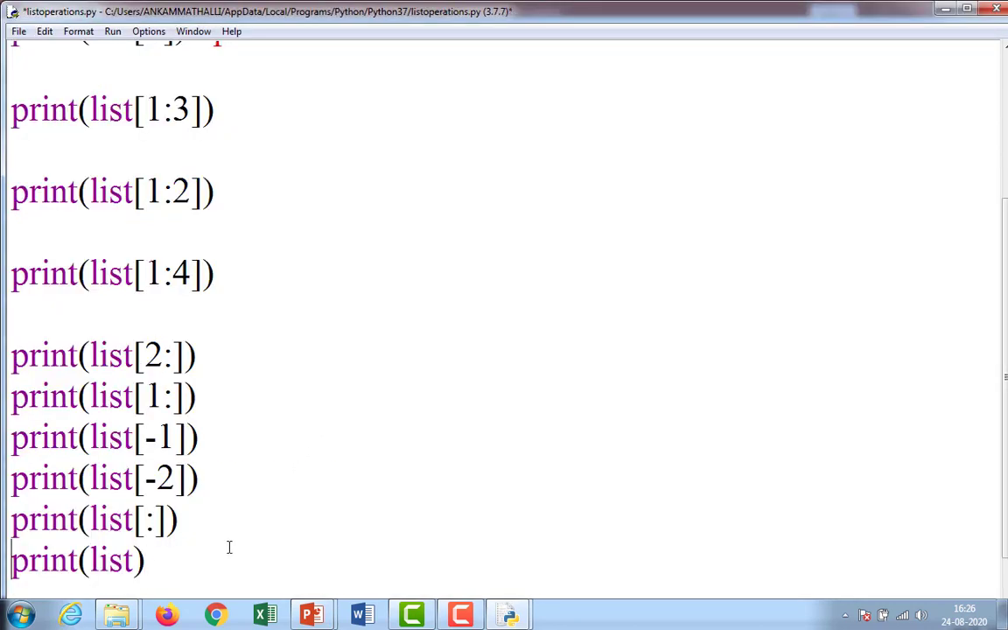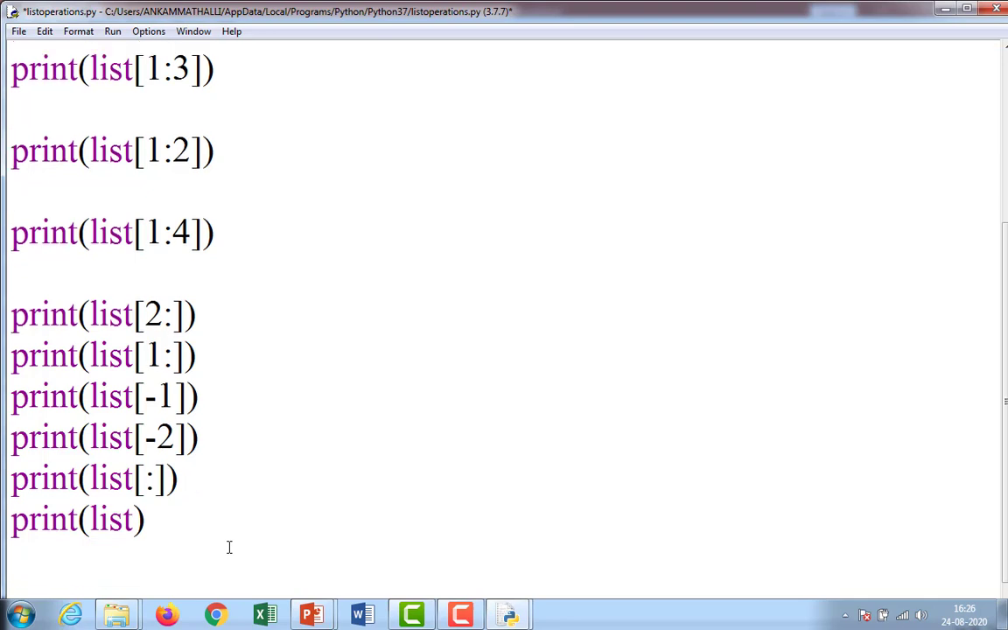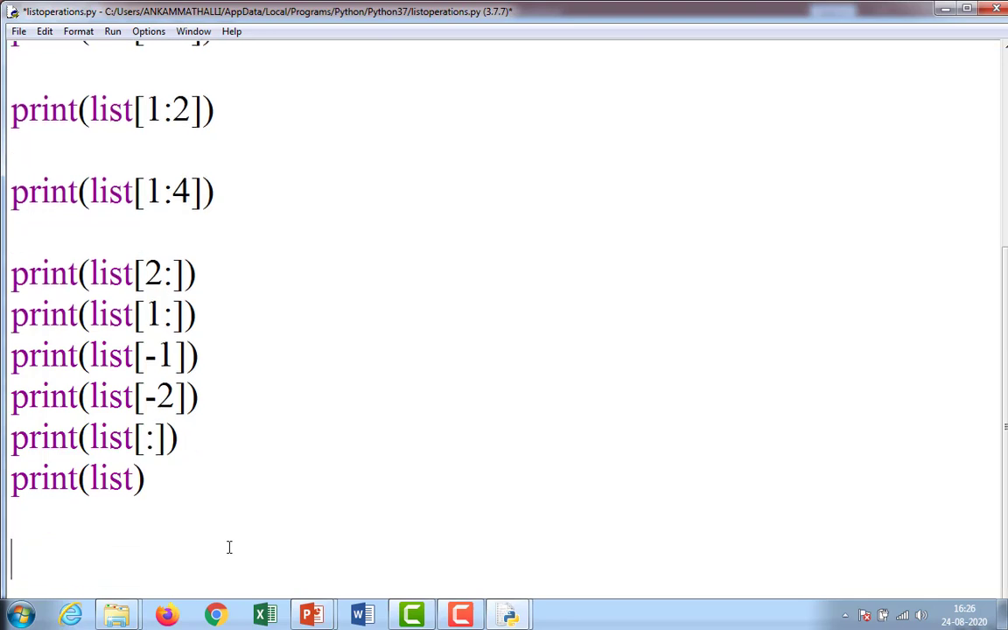Suppose we want to go for the concatenation operation also, we do it by using print of list plus tiny list.